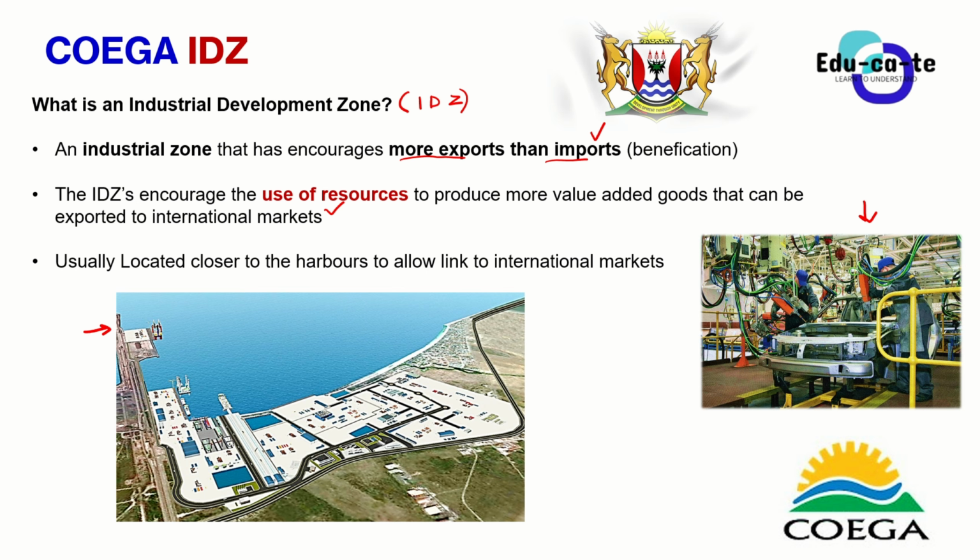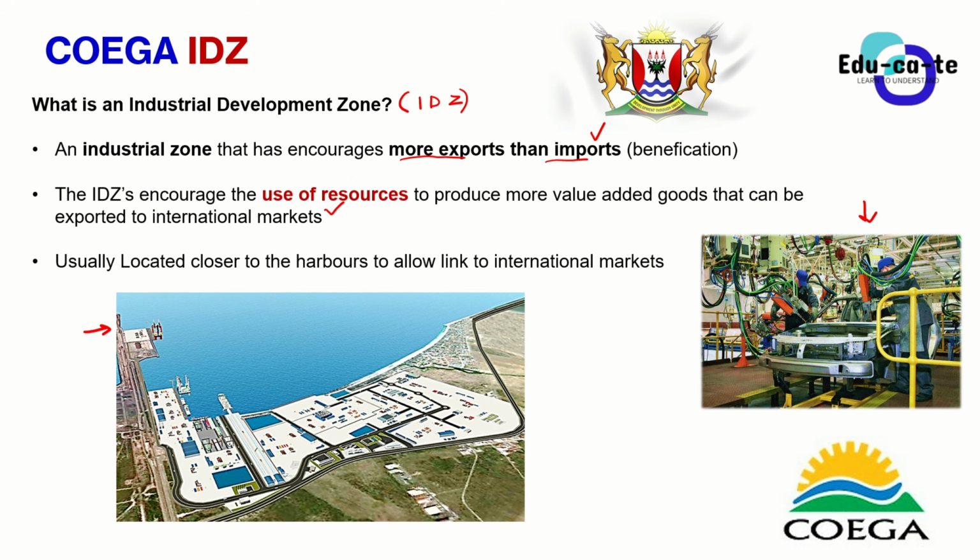Remember that, by the way, whenever two countries trade goods with one another, they usually do it via the harbor. Okay, for example, let me just talk about the United States. Let's just say we've got the United States of America, and they want to buy some goods from us. We can just make sure that we ship the goods via the harbor. The harbor is just a place that is next to the ocean, and it ships those goods.